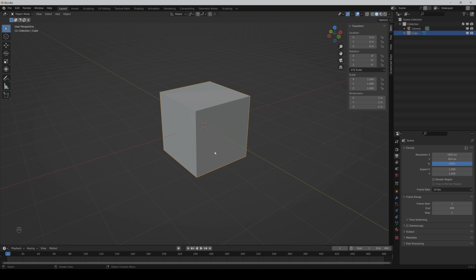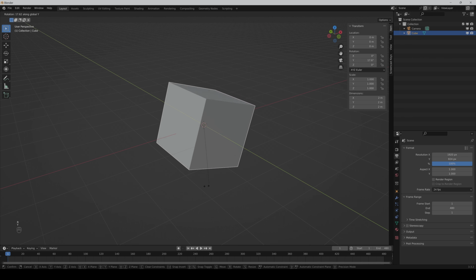Select the object, press R, then Y for example, and type a number. And now it's rotated 15 degrees for example, and then just press Enter.